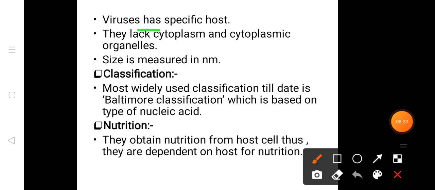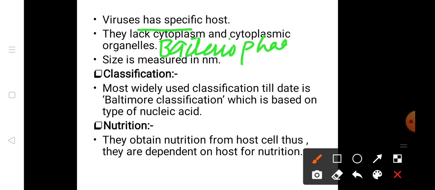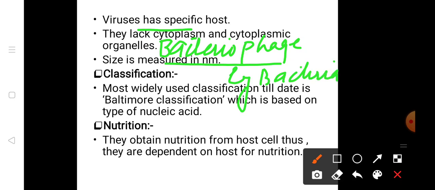Viruses have a specific host. They require a specific host. For example, bacteriophage. Phage means virus. Bacteriophage is the virus that requires a specific host, such as bacteria. Bacteriophage infects the bacteria. This is the virus, and this is the host.